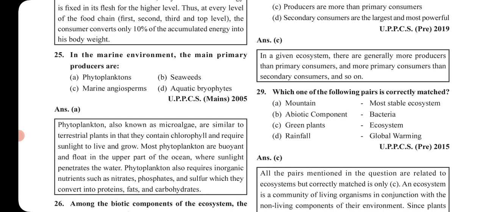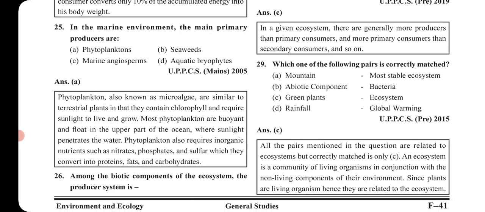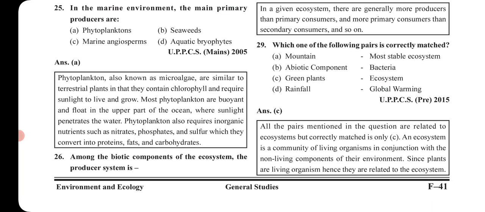Next is, which one of the following pairs is correctly matched? Okay, mountain, the most stable ecosystem; abiotic component is bacteria; green plants is ecosystem; rainfall is global warming. So option A is wrong because it is not mountain but the ocean that is the most stable ecosystem.